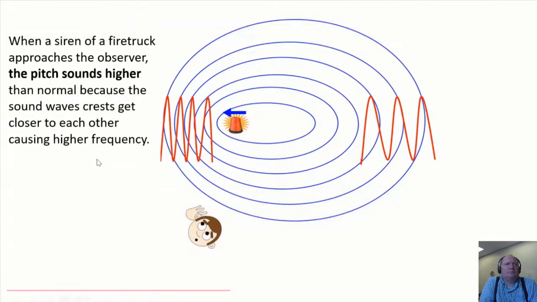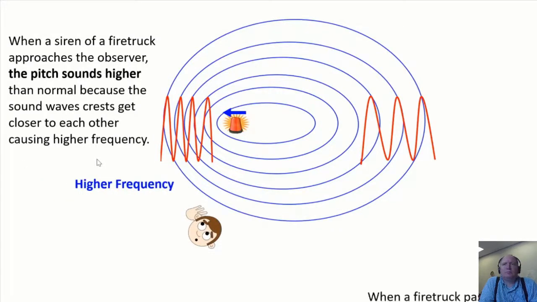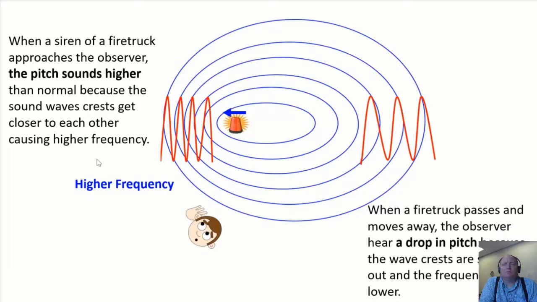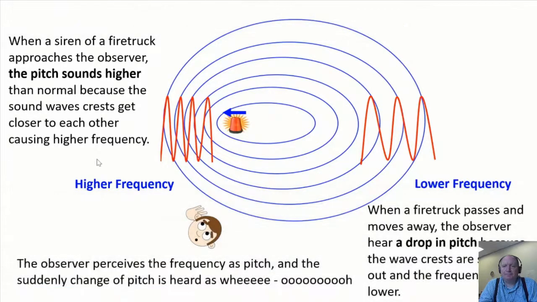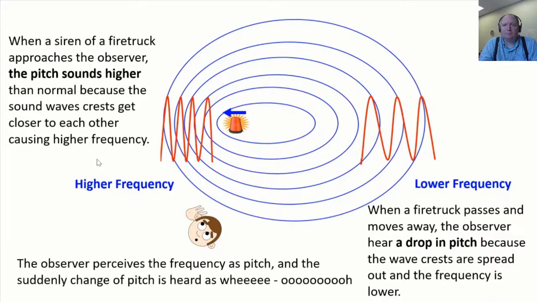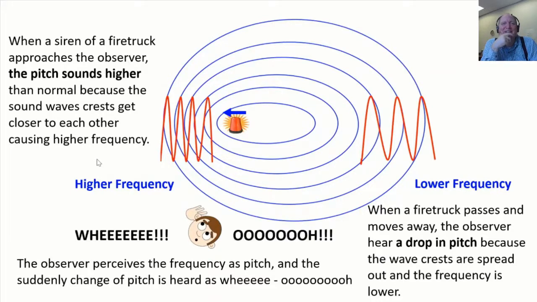Crests get closer to each other, causing higher frequency. Nice. When a fire truck passes and moves away, the observer hears a drop in pitch because the wave crests are spread out and the frequency is lower. The observer perceives the frequency as pitch, and the sudden change of pitch is heard as "wee on, wee on."